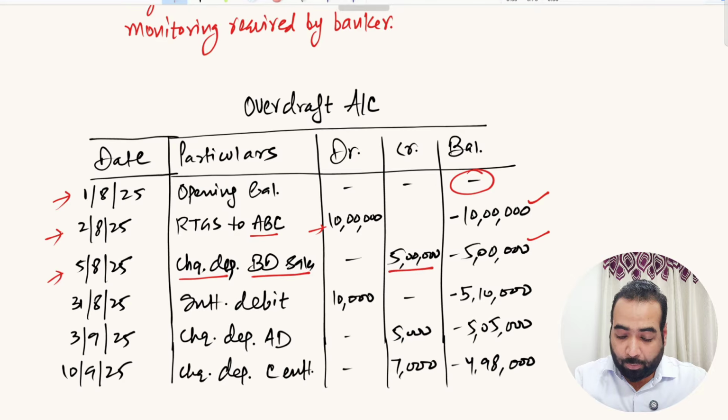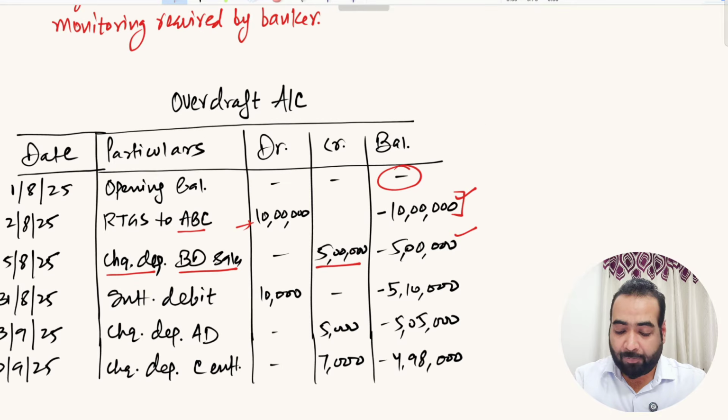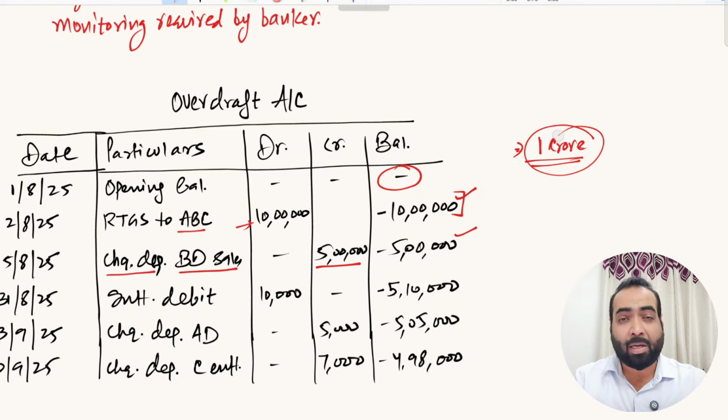So you would say, sir, how much can I withdraw, how much maximum negative balance can I have in my overdraft account? So friends, this is what we call the sanctioned overdraft limit. If your bank has sanctioned you an overdraft limit of rupees 1 crore, then it would mean your negative balance in the account cannot be more than 1 crore rupees. You cannot overdraw more than 1 crore rupees from your account, right? So this is your sanctioned limit, right?